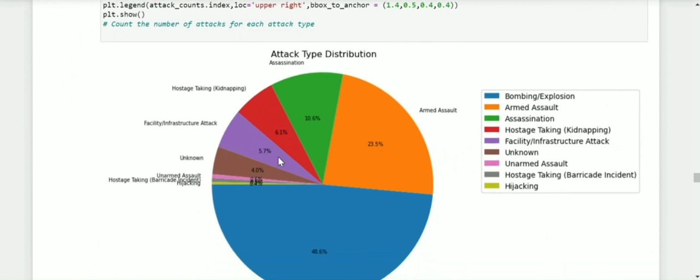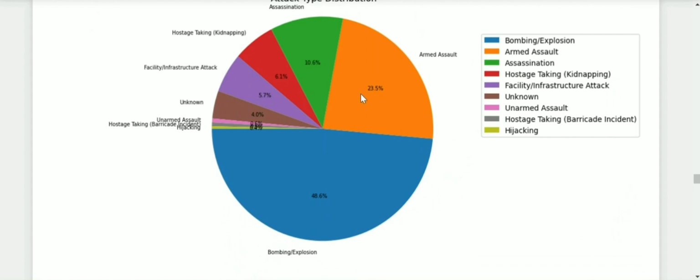And this is the pie chart showcasing attack type distribution. We have bombing and explosion, armed assault, assassination, and hijacking kind of things, out of which it is evident that bombing and explosion constitutes the highest number of percentage, which is 48.6, followed by armed assault.